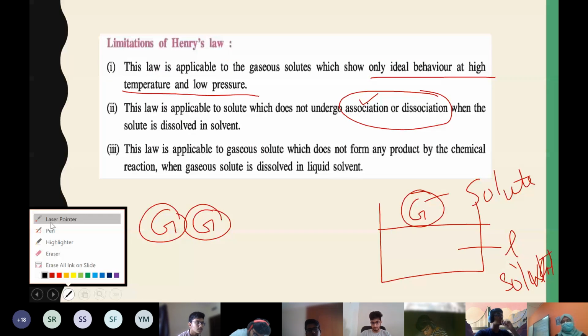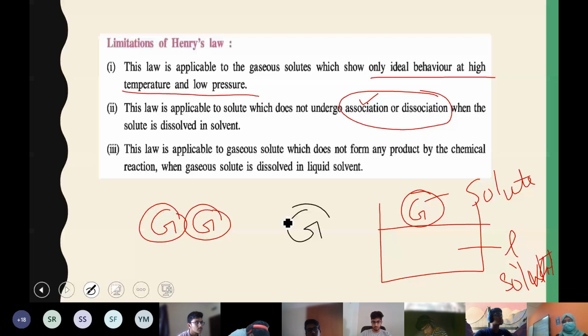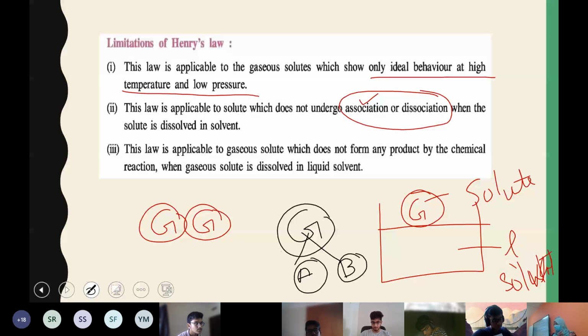They break down to form two other units. That is dissociation. So if a gas after dissolving either undergoes association, meaning joining two or three units together as one, or dissociation, meaning the gas molecule breaks down into smaller units, then such a gas solute cannot follow Henry's law.